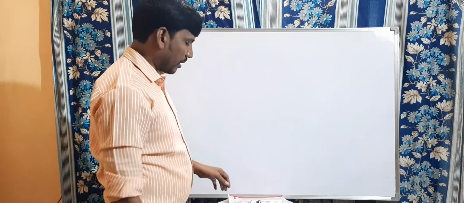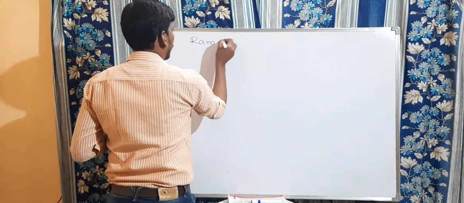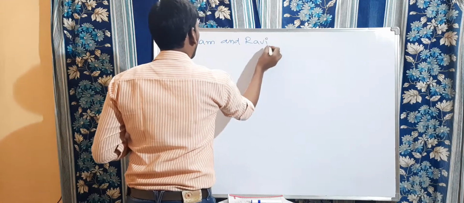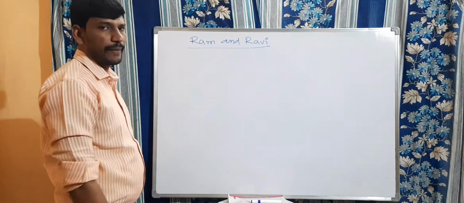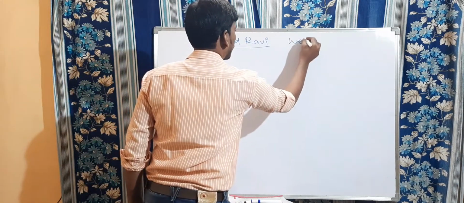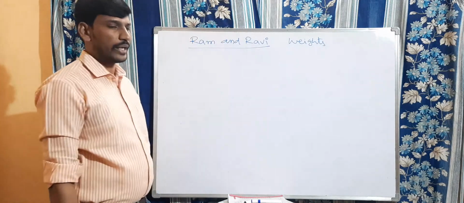Ramu and Ravi are two friends. Here I am going to write a sentence with their weights, and based on those weights we are going to create expressions. We are going to write the expression.